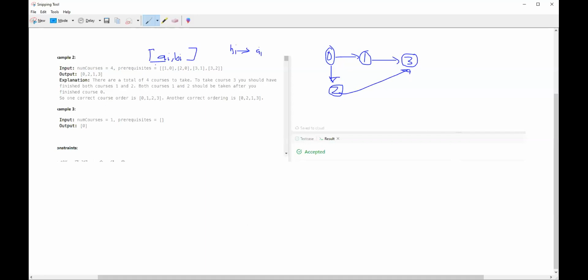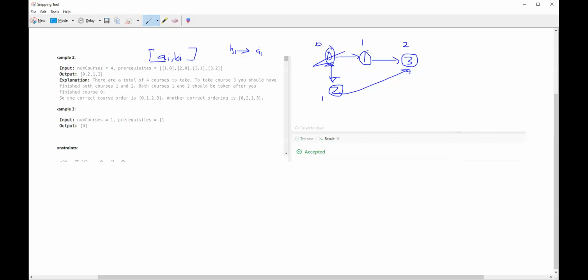Okay, cool. Now we are going to look at the in degrees of every element. So initially, zero has 0 in degrees here. One has one element pointing to it, so it has an in degree of one. Three has two different elements pointing to it, so it's two. And two has one in degree, right? Just one element here. So we first process the one with no in degree, so it's zero.